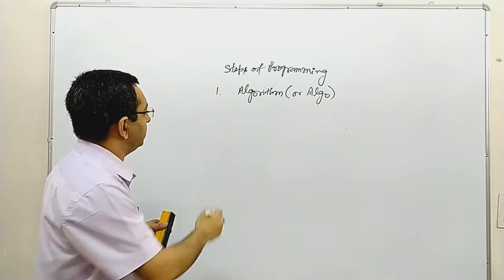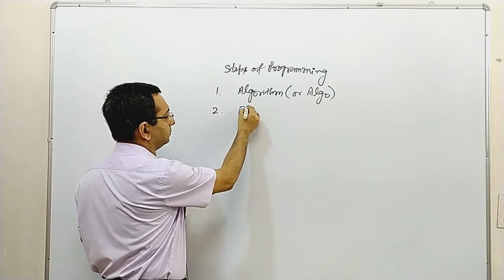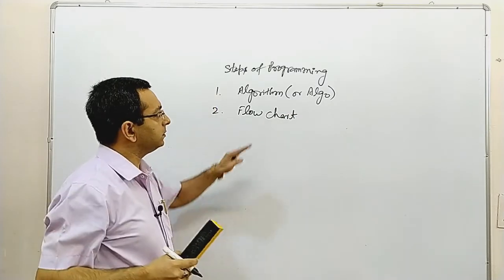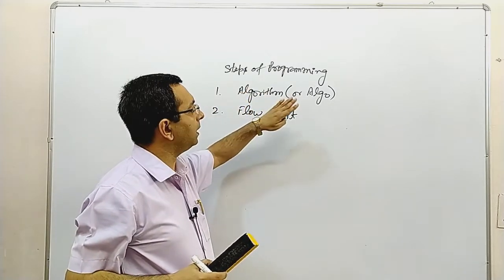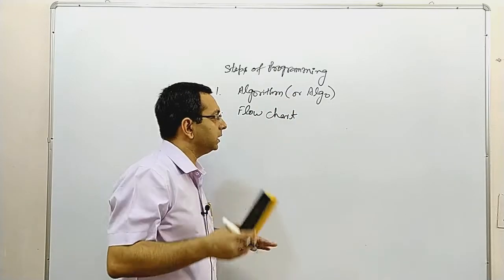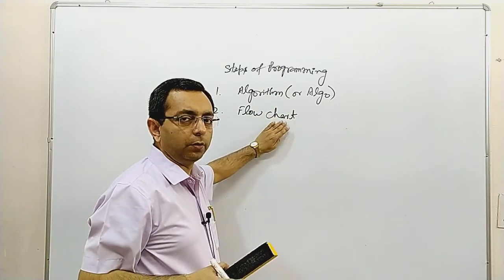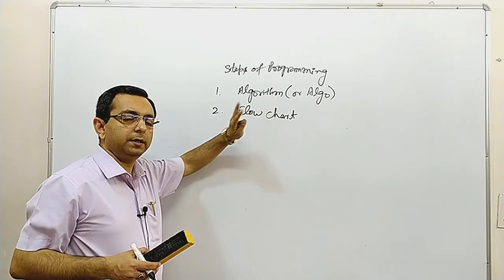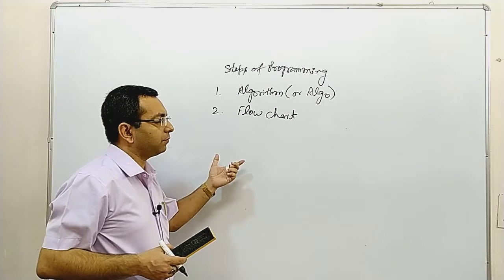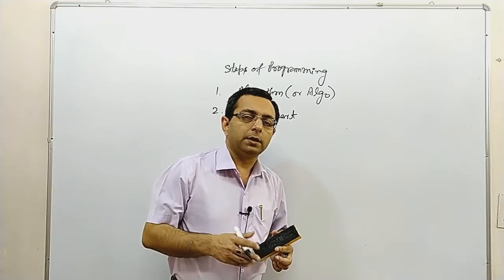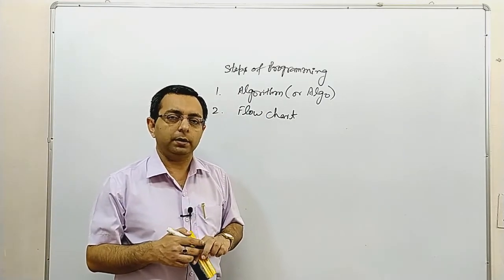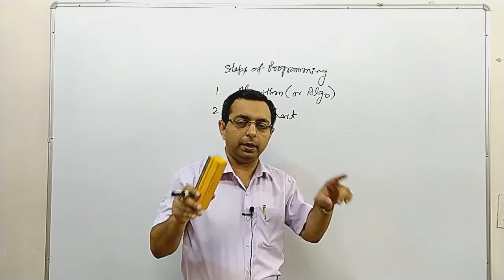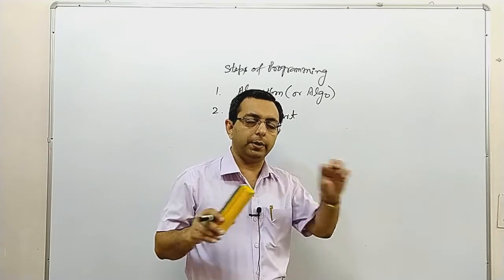Now the second point is flowchart. If we have an algorithm, with all the procedure and statements, then why convert it into a flowchart? The reason is that flowcharts are in symbolic form. Why symbolic form? Let's take an example again. Suppose you are reading a newspaper. On the first page, you will see one big image with a title and a big heading.